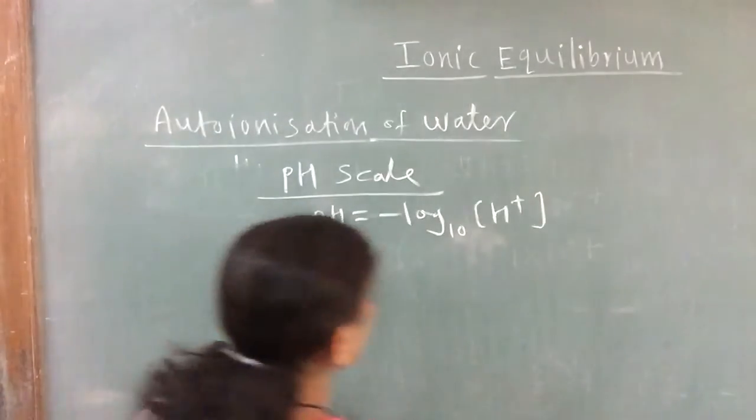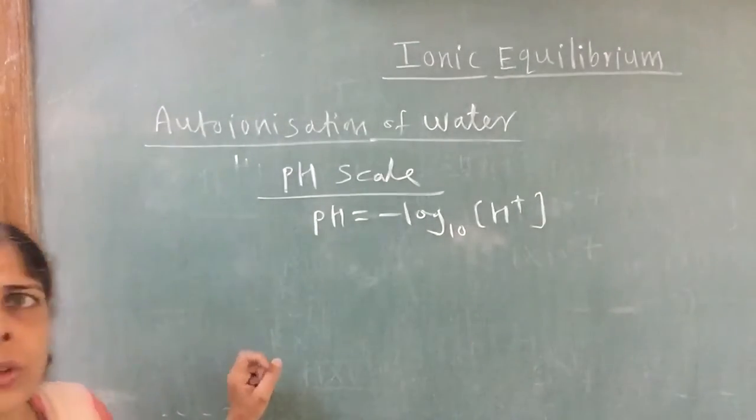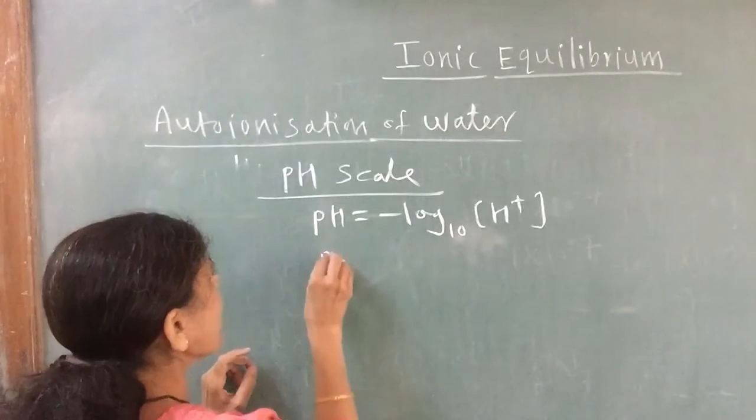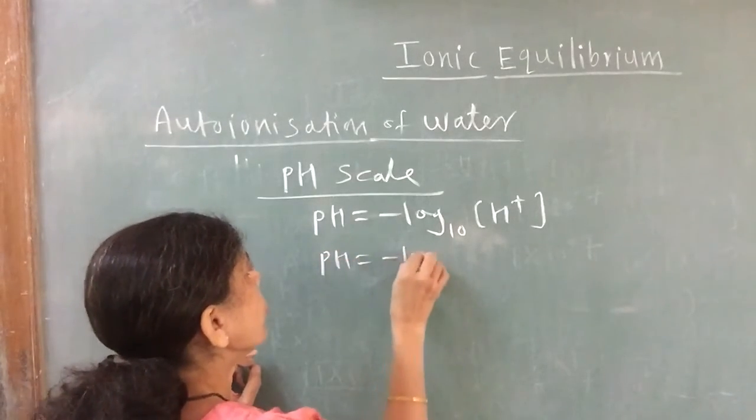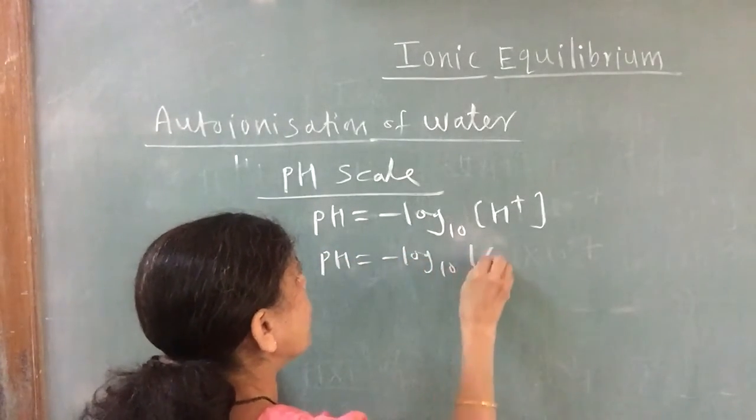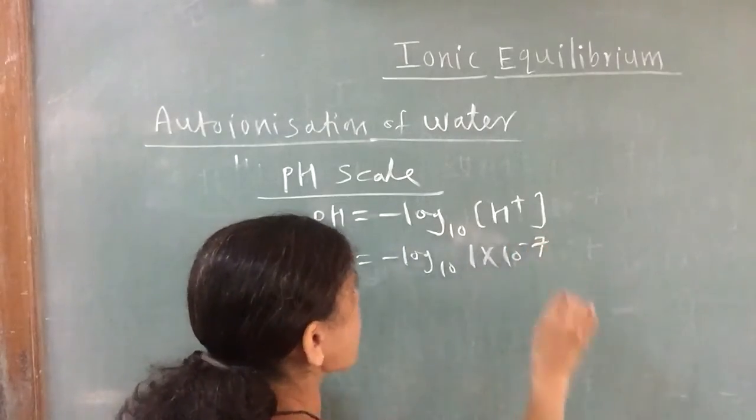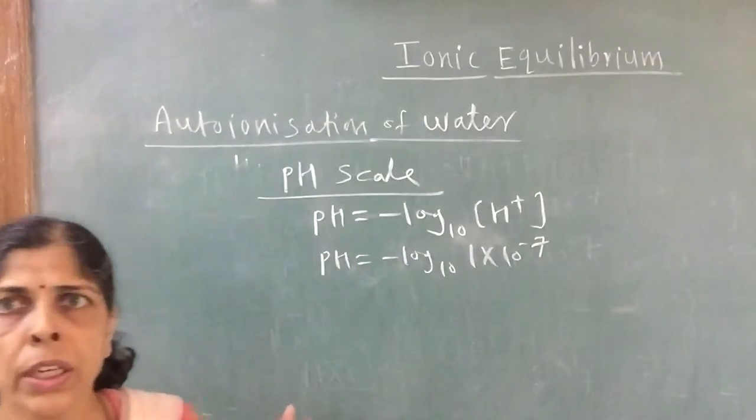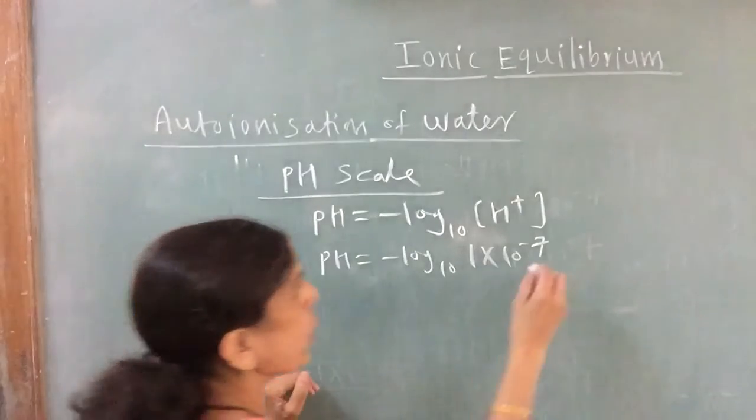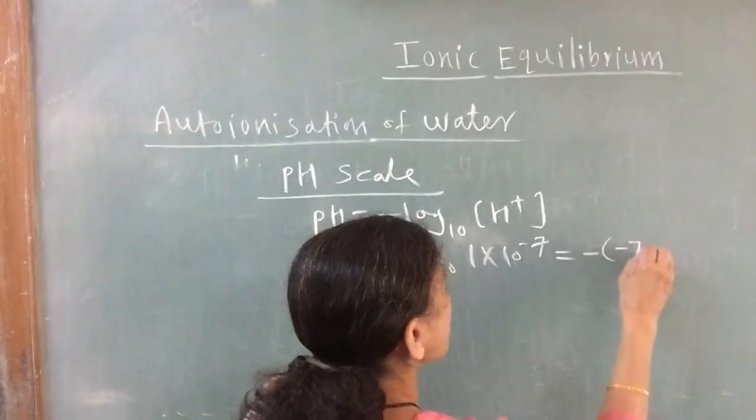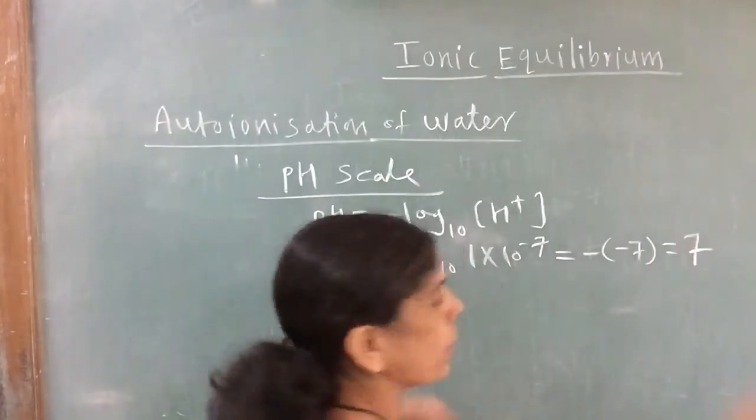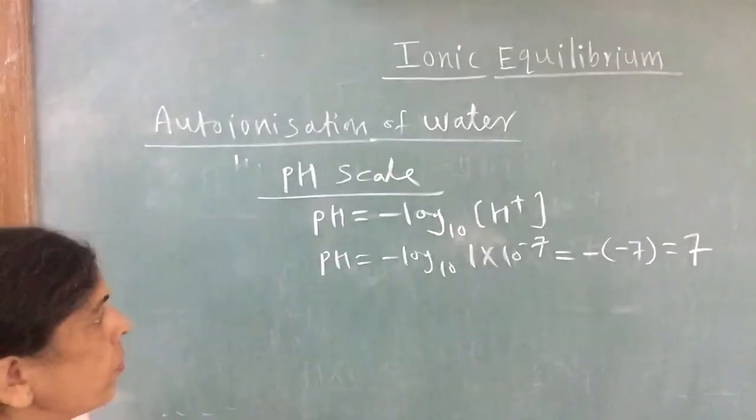So, for neutral water, let us see how much pH we are getting for a neutral solution. pH is equal to negative logarithm of 1 into 10 raised to minus 7, because the H plus ion concentration, just now we have seen, is 1 into 10 raised to minus 7. That will be equal to minus of minus 7, which is equal to 7.